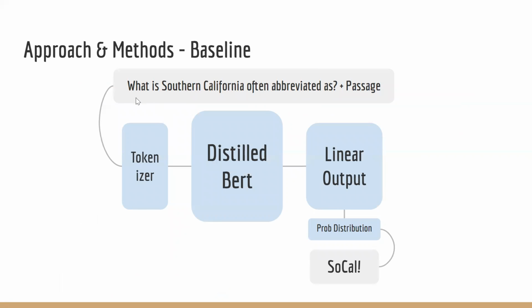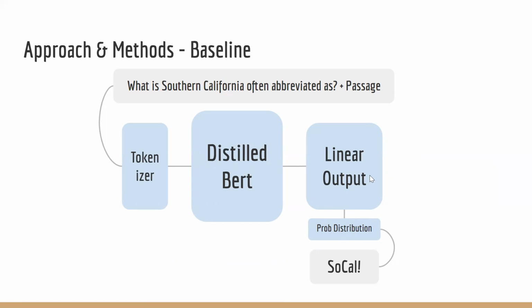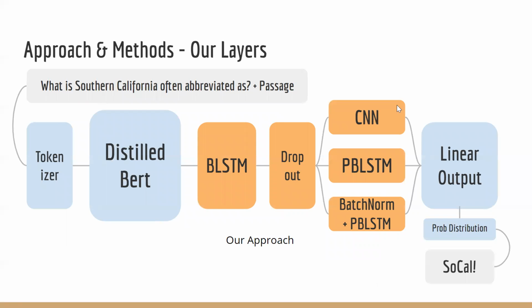Our baseline pipeline is to feed the question and the passage into the tokenizer, and the outputs will be fed into BERT, using a linear output layer to transfer it to a probability distribution to calculate the starting position and ending position of the answer. Moving on to our approach, after getting the output from DistilBERT, we added BLSTM layers, dropout layers, and CNN layers. Also, as inspired by the course projects, we explored the impact of adding pyramid BLSTM layers as well as batch norm layers.